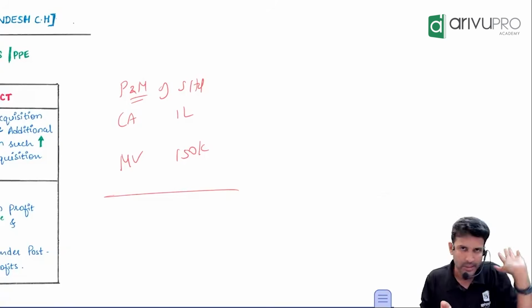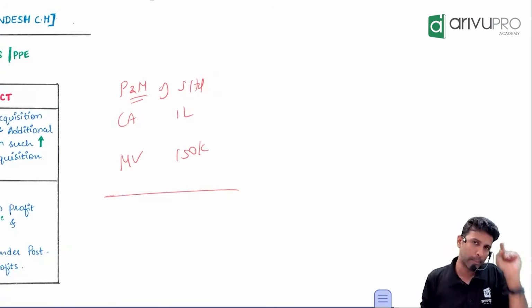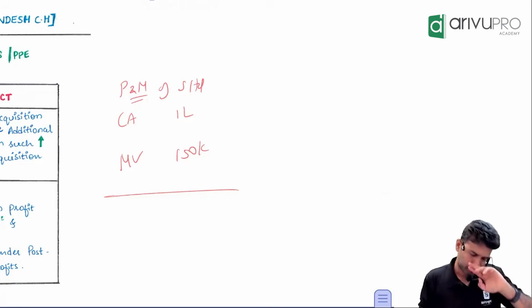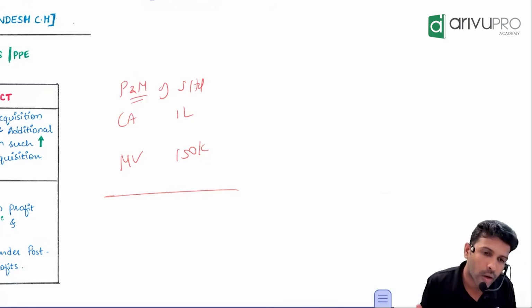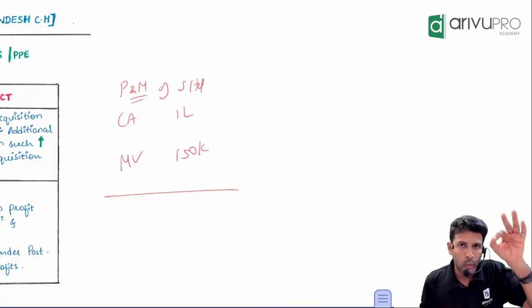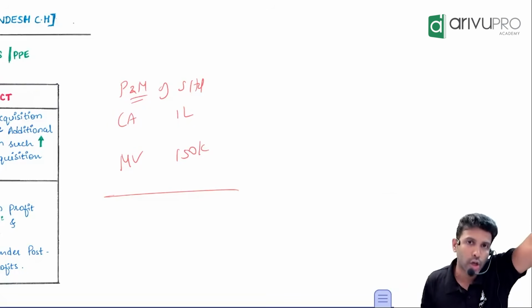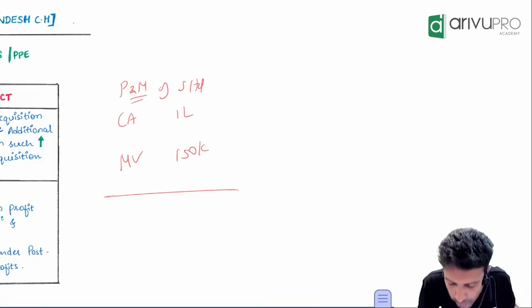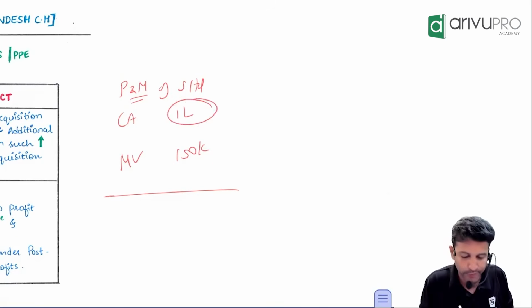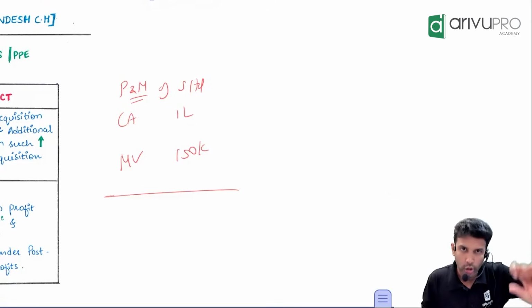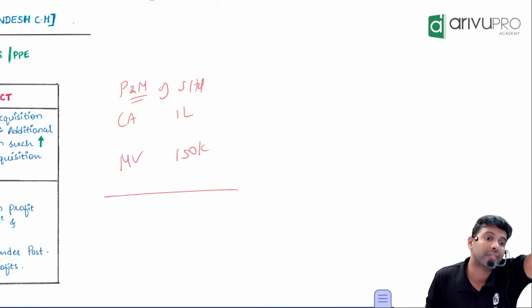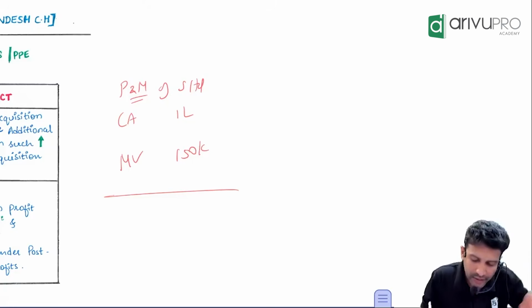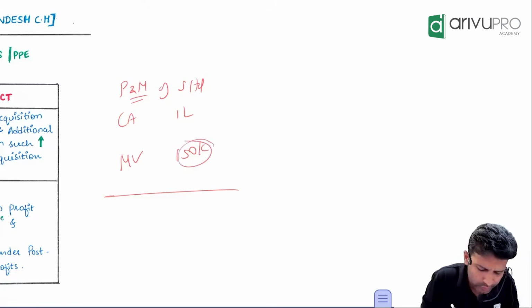I've taken one asset for simplicity. The subsidiary company has one plant and machinery whose carrying amount is 1 lakh. But its market value is 1,50,000. Now, when the holding company got control in the subsidiary company, what value will be considered to determine the investment value? 1,50,000, correct? Yes. But is the subsidiary company showing the asset at 1,50,000 or 1 lakh?